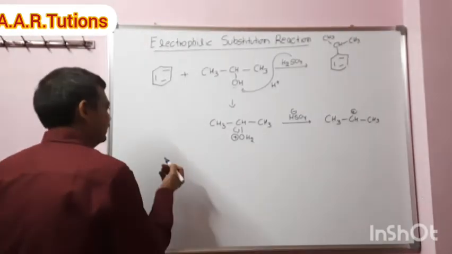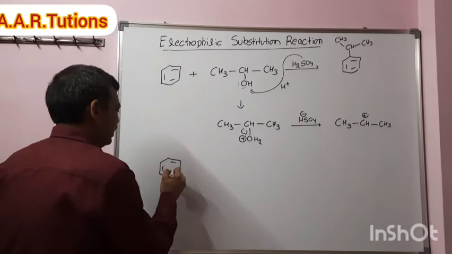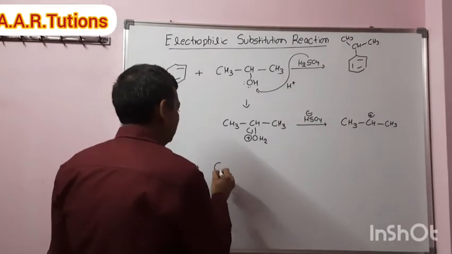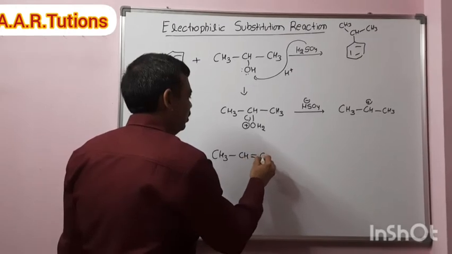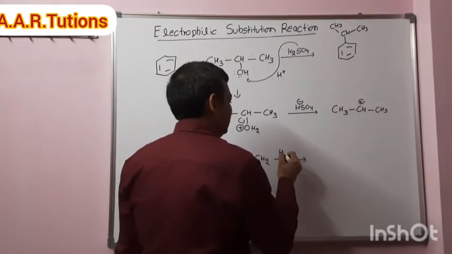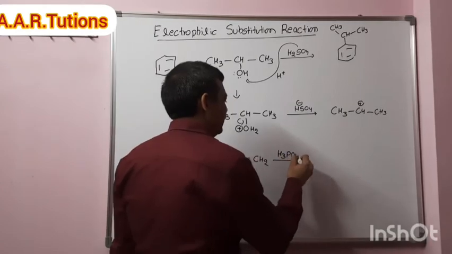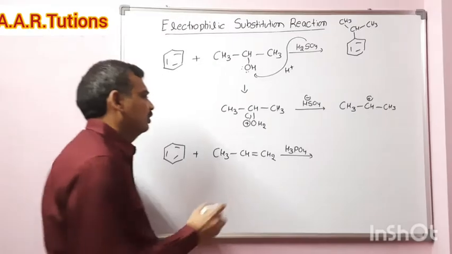Coming to the next example, benzene reacts with an alkene. We will see this example, CH3, CH, double bond CH2, which reacts with H3PO4, phosphoric acid. Benzene reacts with propene in H3PO4. What is happening here?